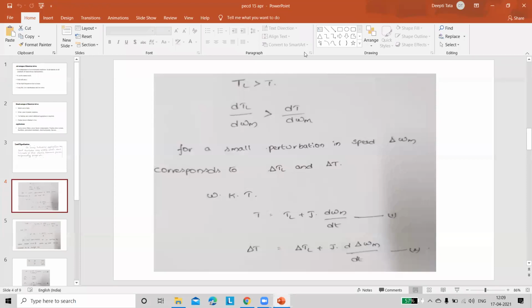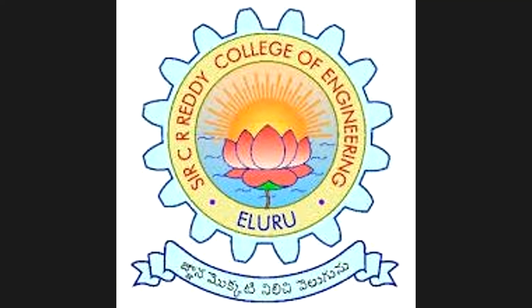Initially, we are assuming that our load torque is more than the motor torque, then only our system comes into the stability region. So I am moving on.